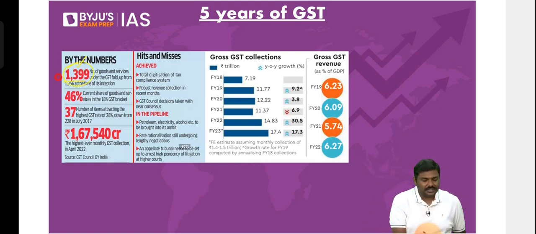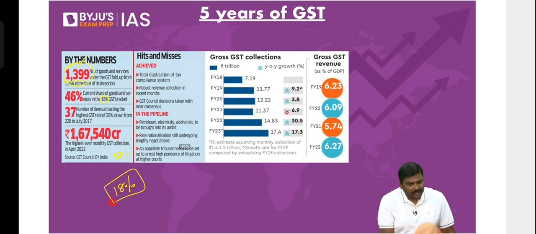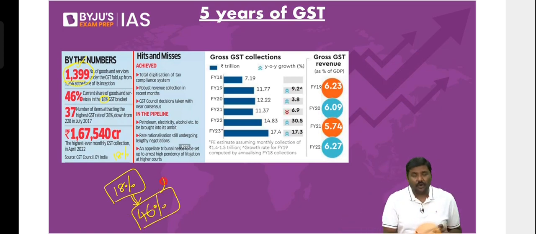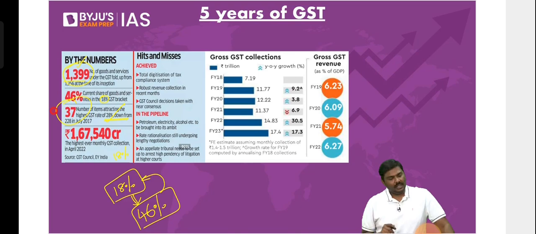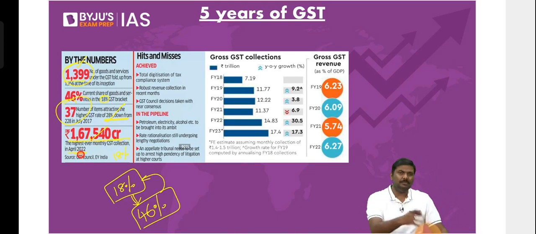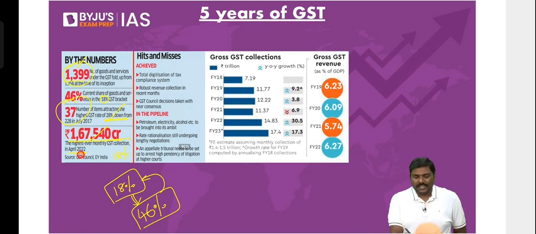Out of this, have a look at this. There is a rate of 18%. I hope you remember, the 18% GST rate consists of goods and services which are 46% of the total value. Out of all the goods and services which are sold, 46% fall under the rate of 18% GST. Next, the 28% slab. When we introduced it in 2017, more than 220 products were covered under the 28% slab. Right now, only 37 products or goods plus services are there in the slab. Don't mug up the revenue data also. So these are some of the achievements of GST.